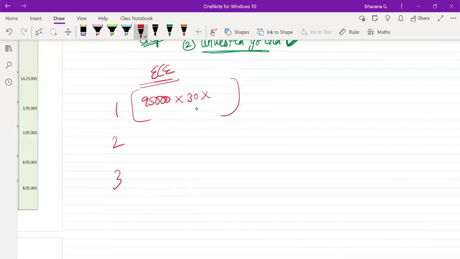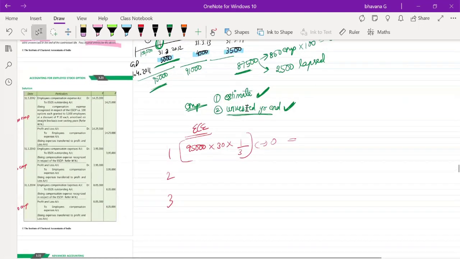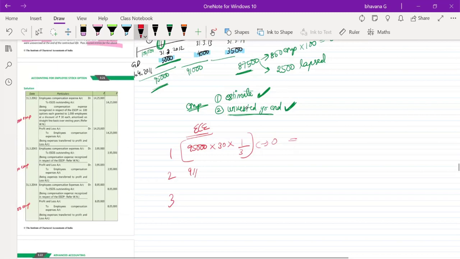It is 1 by 3 minus 0, right? Is it correct, guys? What is the answer for the first year? Third one would be 87,500 into 30.